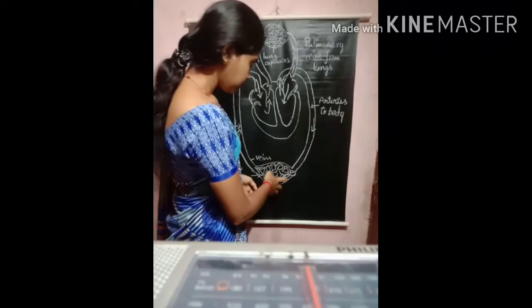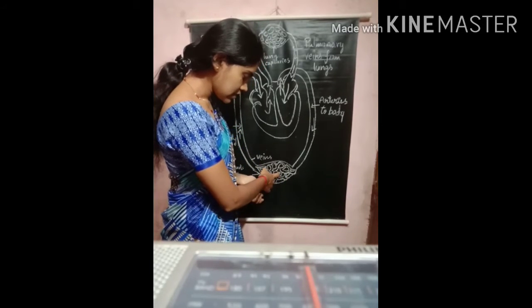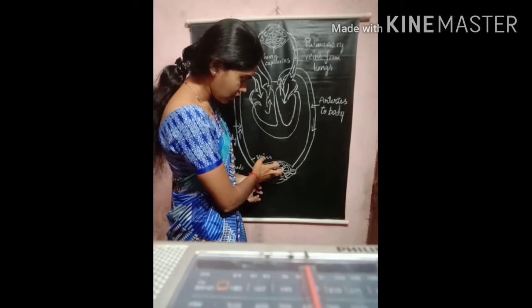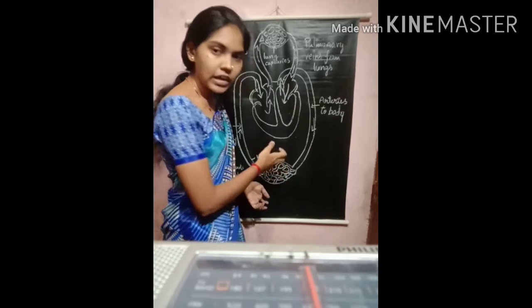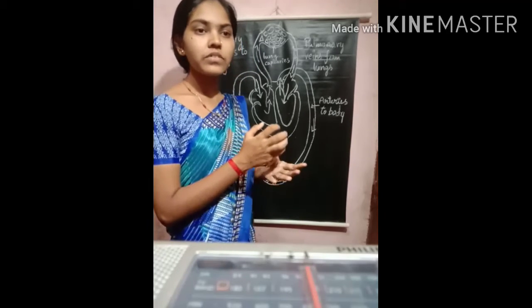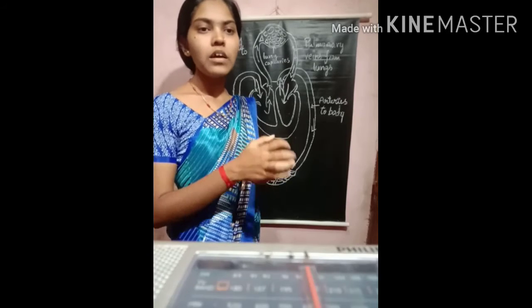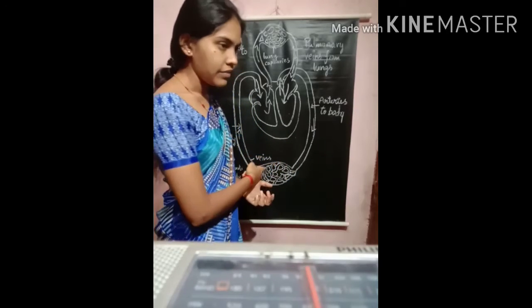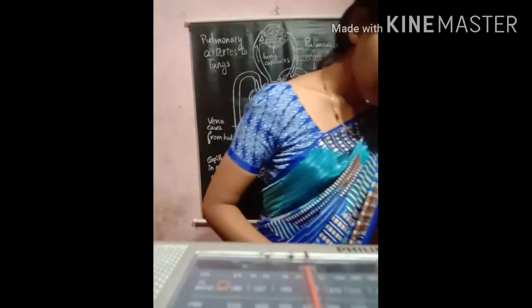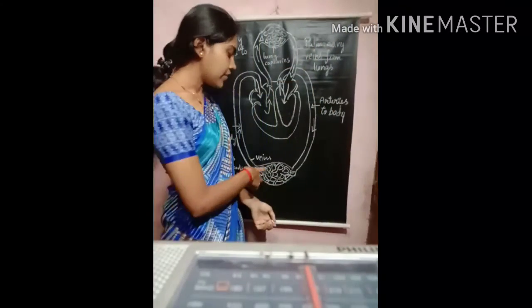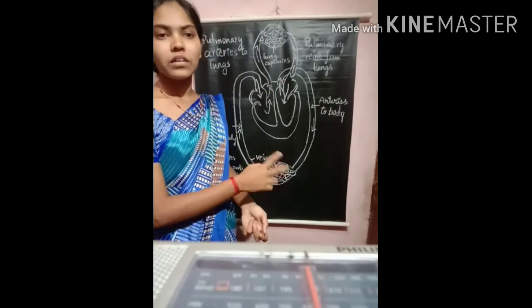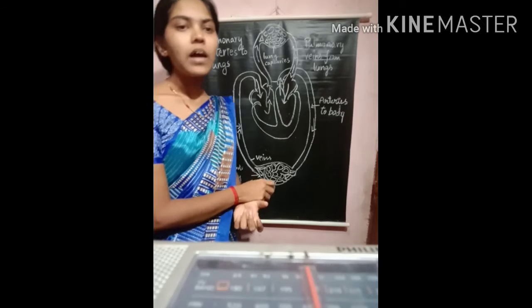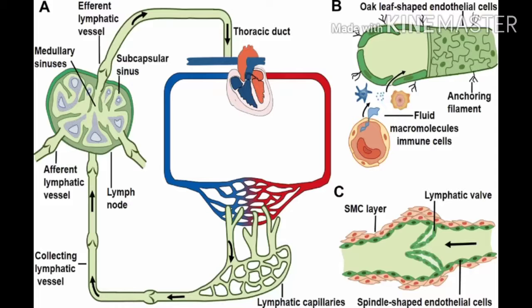Okay, in the intercellular space there is one kind of fluid present that consists of some amount of plasma, protein and blood cells. That fluid is nothing but lymph. This lymph is similar to plasma, but it is colorless.